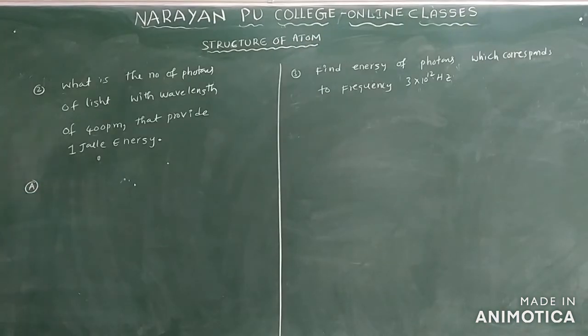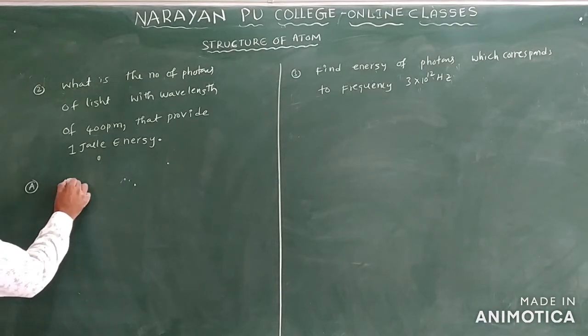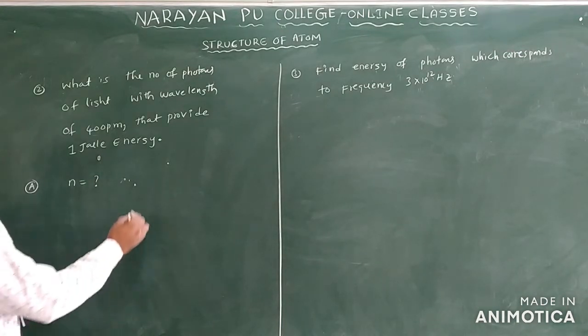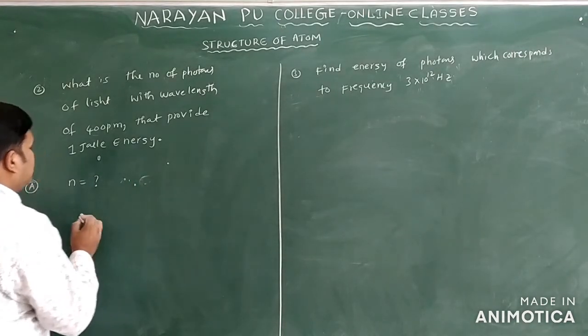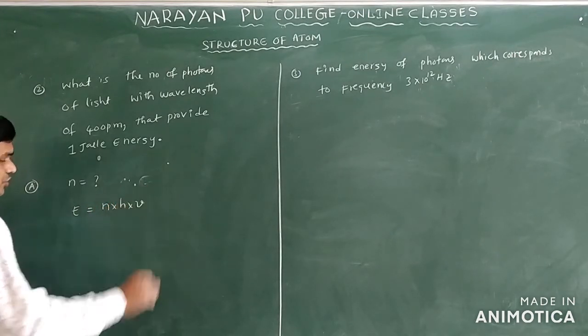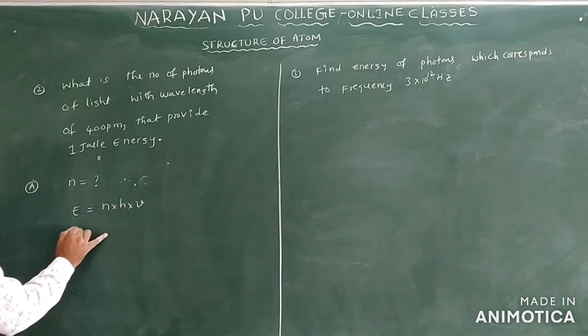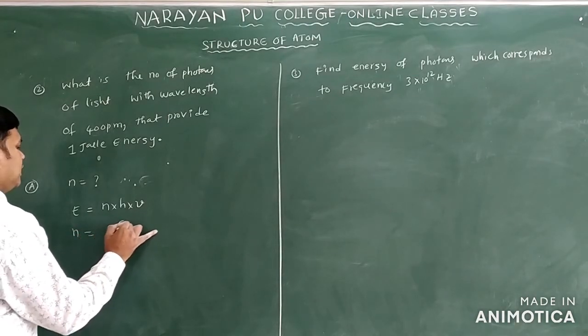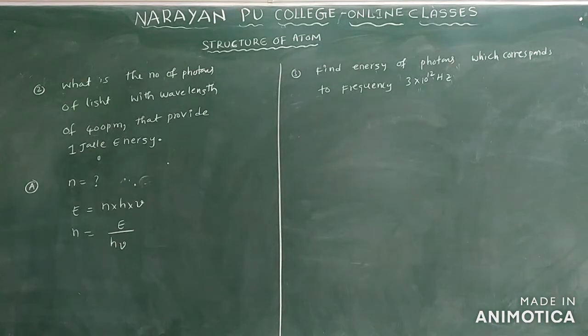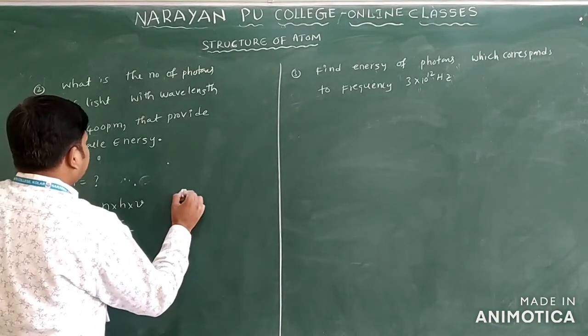See the question here. What is the number of photons of the light with wavelength of 400 picometers that provides 1 joule energy? They are asking the number of photons. You know one formula, E is equal to N into H into nu. So they are asking N is equal to E by H nu. So here what is the frequency given?